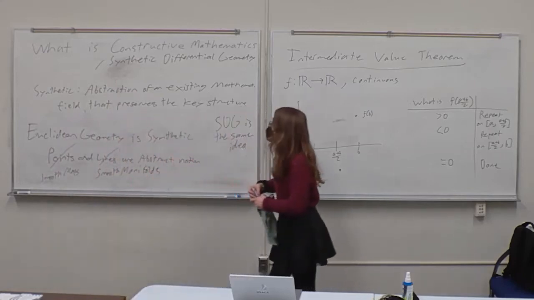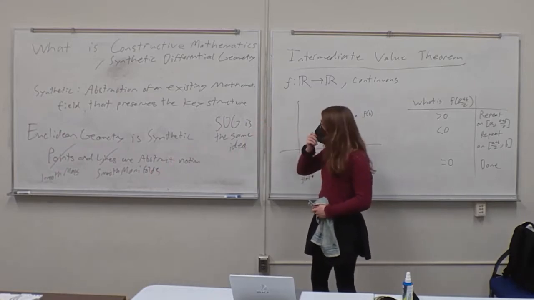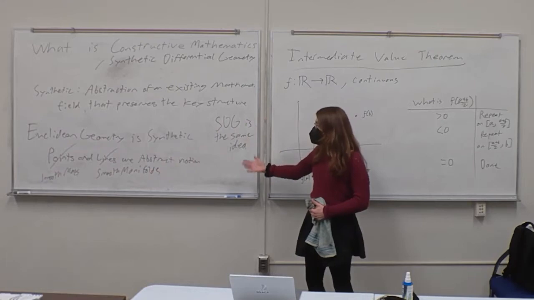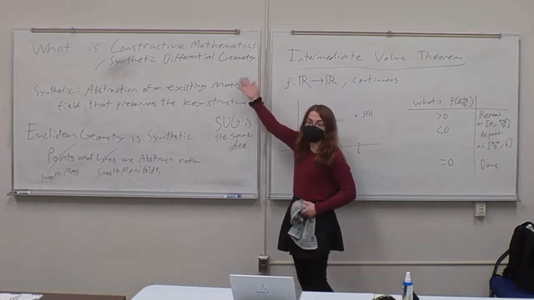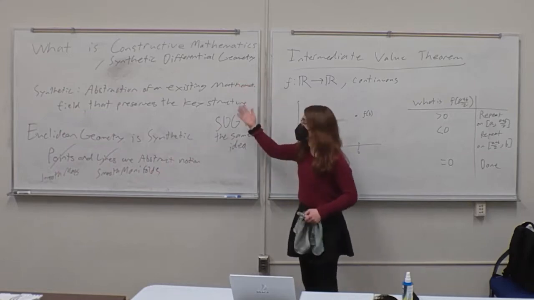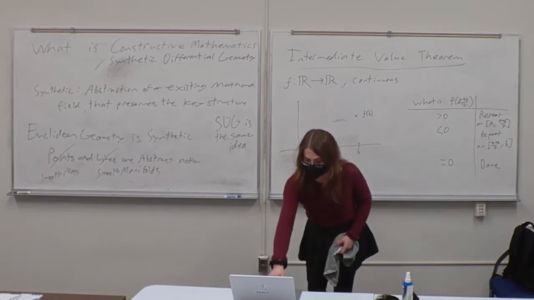Smooth maps and smooth manifolds are the abstract notions in synthetic differential geometry. This is because smooth maps and smooth manifolds are what classical differential geometry studies. So it makes sense that this is the exact structure we would want to abstract.